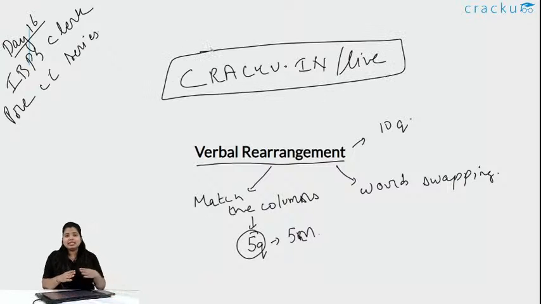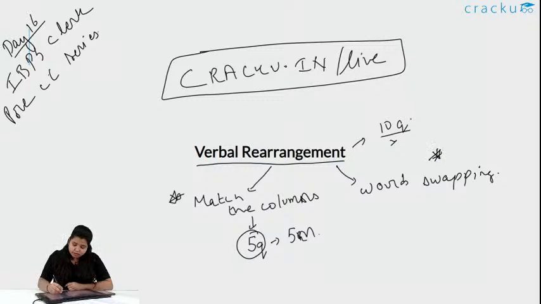This will be 10 easy and apt level questions for the examination. These are very important questions. This type of question is generally seen in the examination. So, we will do it quickly for every question. You will get an adequate amount of time so that you can solve the question and mark your answer. 5 questions will be from match the columns, and 5 questions from word swapping.